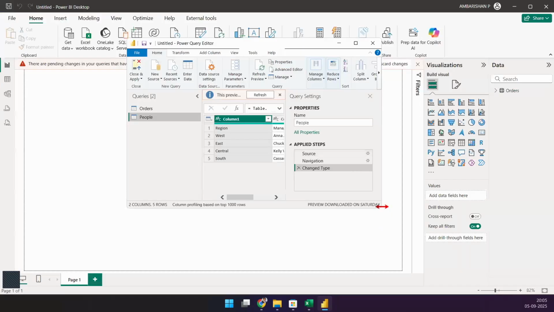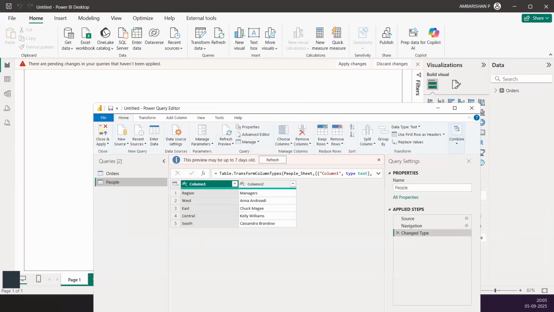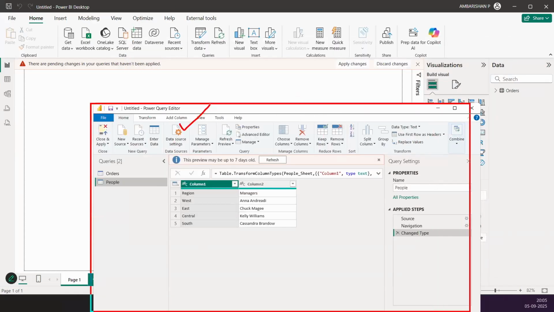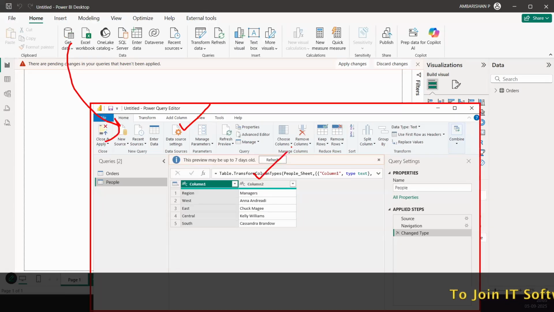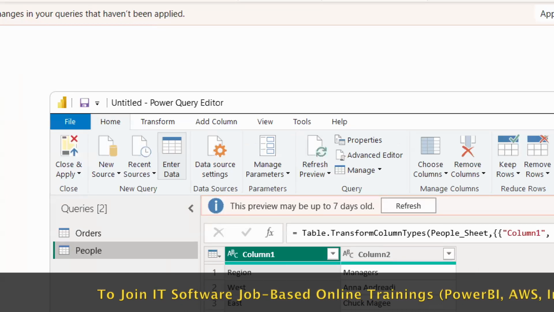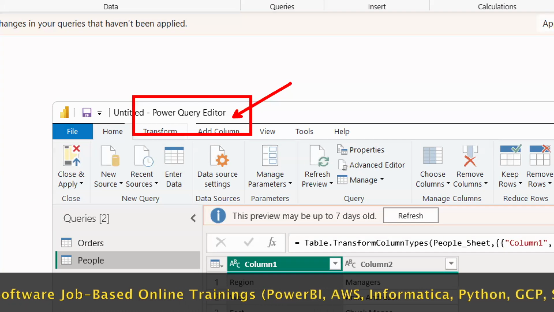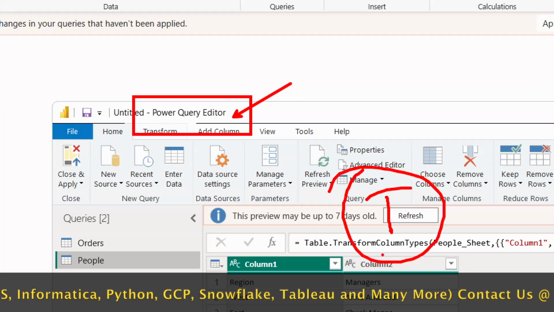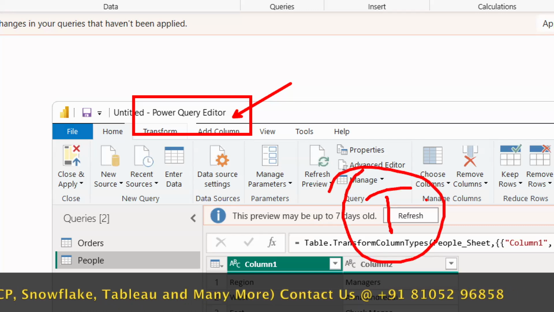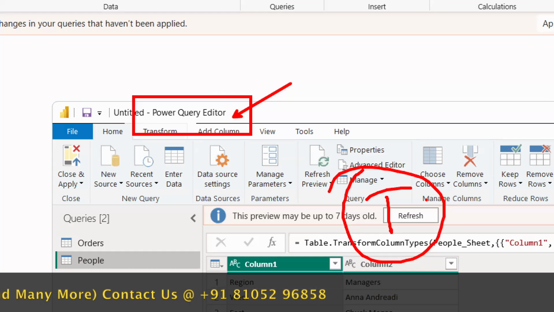Can you see this window? Yes. It's a window that we have just come into. And this is a window that we are on that is different from this main window. So we were here doing some things and we are now here to work on this window. Okay. This window is called the Power Query window, and this is a very powerful window. You do all sorts of transformations here. Whenever I say transformation, it's about all changes that you want to do, any changes that you want to do.